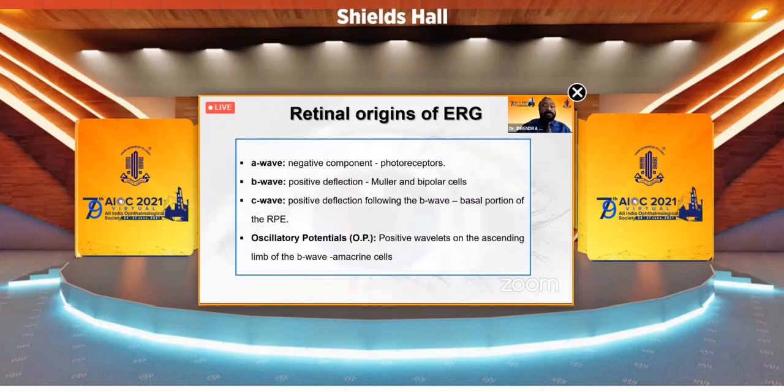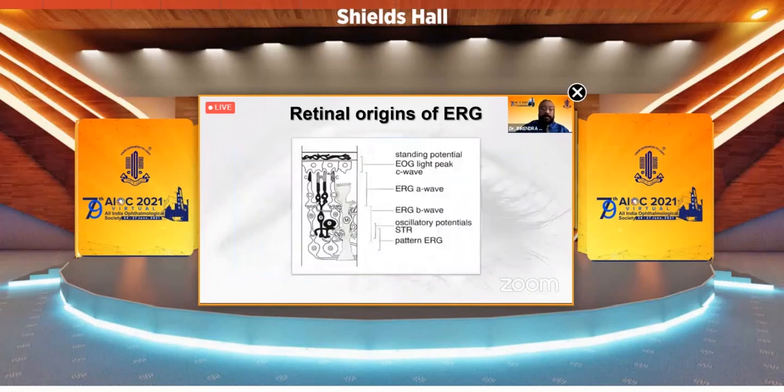In most of the cases, in all the ERGs, you will find A wave and B wave very commonly. A wave is a negative component, negative wave. It comes from the photoreceptors. B wave is the positive deflection. It comes from the bipolar cells and Muller cells. C waves come after the B wave as a positive wave. Oscillatory potentials are wavelets in the ascending limb of the B wave, and they come from the amacrine cells.